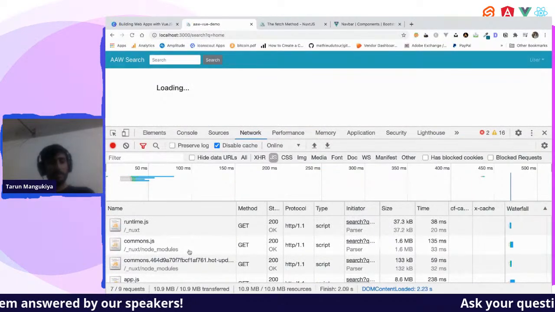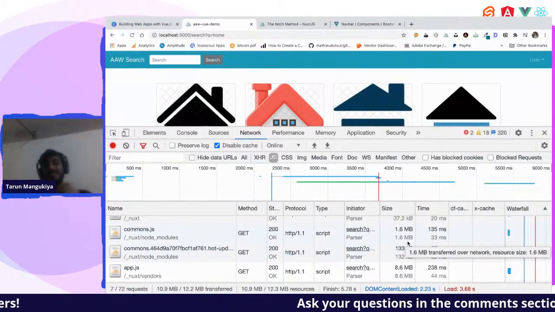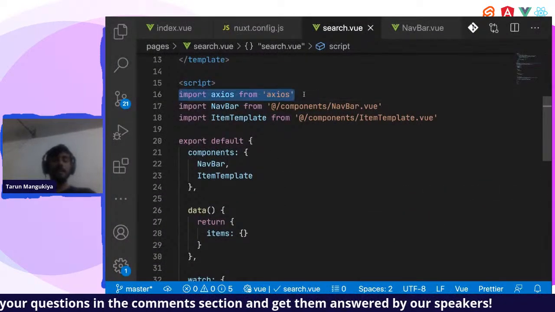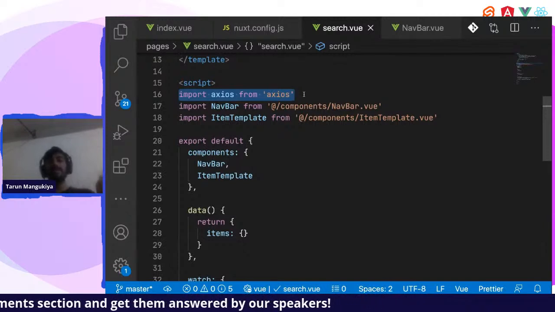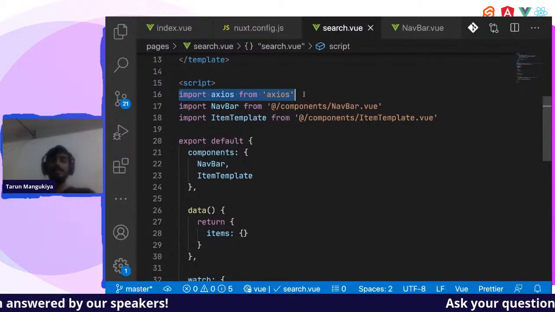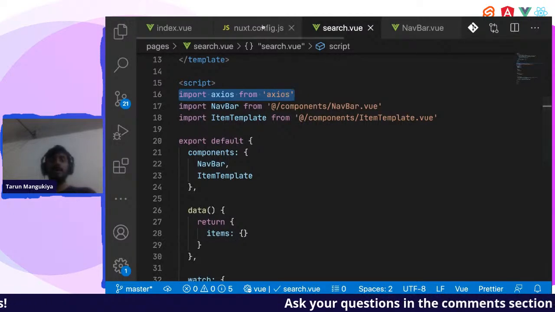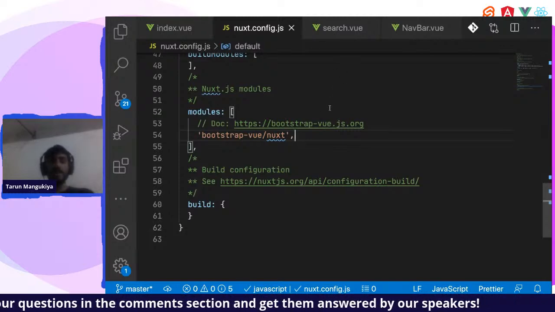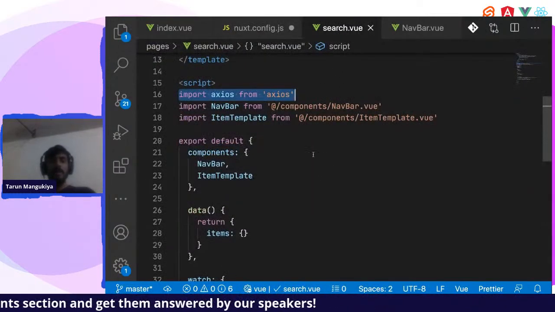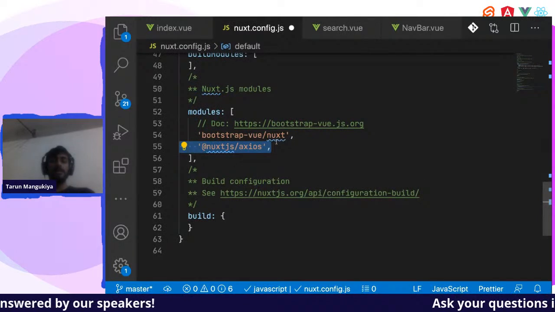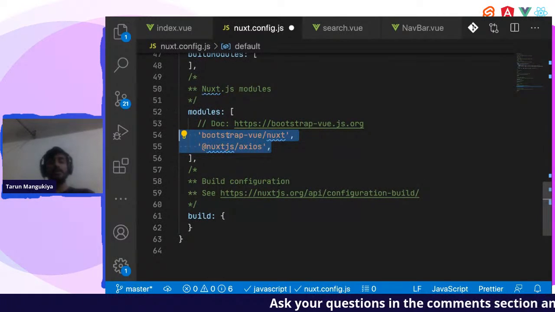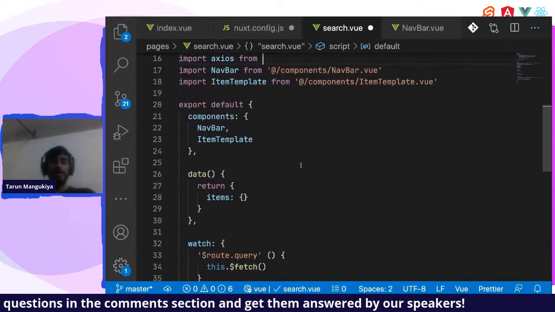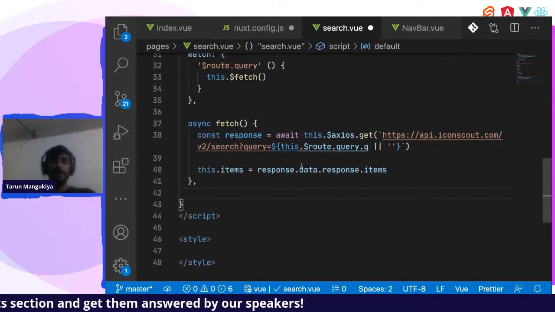Maybe if we remove BootstrapVue, then this might get affected. But this is the way you can also optimize. So what you should do is ideally import all the libraries that you are using inside the component or inside the pages wherever you are using them. We should avoid importing things globally as far as possible. For some small applications, this is fine, and this is for the places where you want to use everything globally. For example, Bootstrap I'll need everywhere, Axios I'll need everywhere, because I'll need to make an API call. So that is why I'll import it globally.